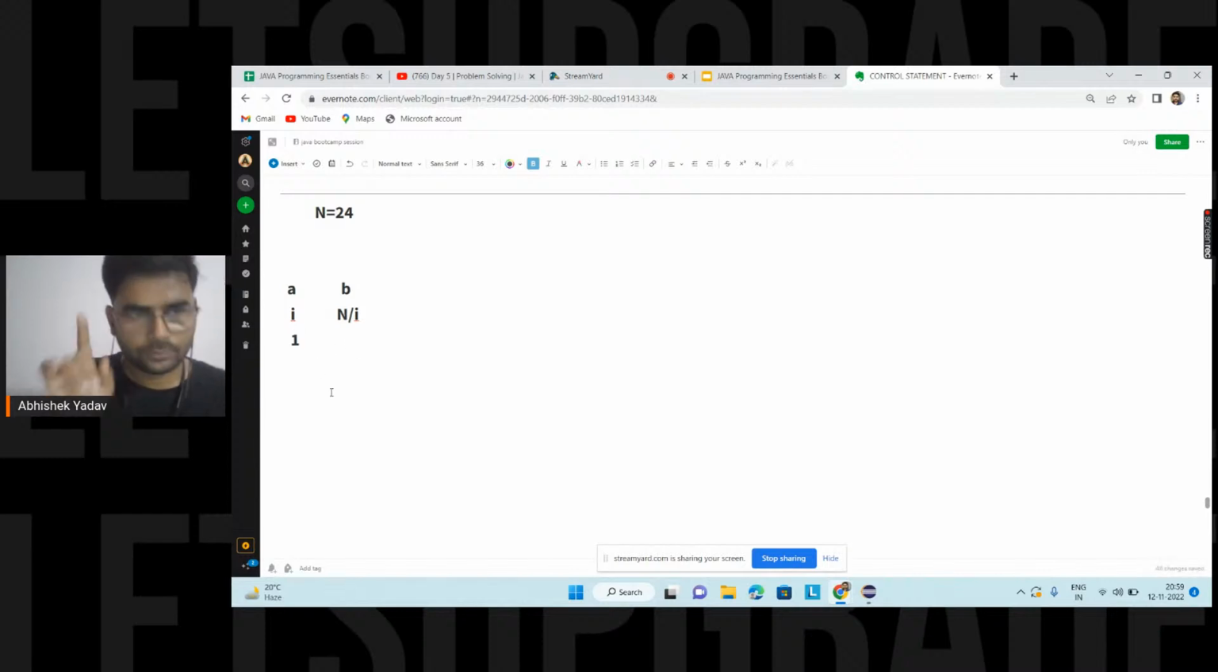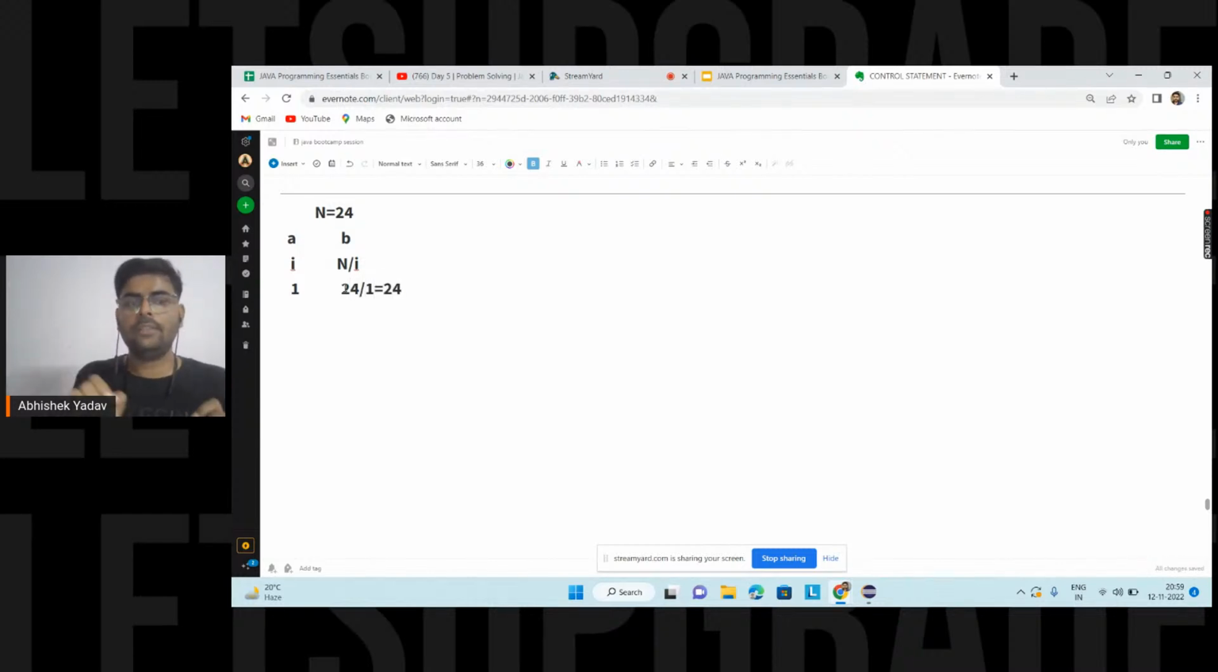1 is a factor of 24. So the next factor will be 24 divided by 1, which is equal to 24. So I know the value of b. Again, the value of i will be incremented: the value of i is 2. 2 is a factor of 24, so the next factor will be 24 divided by 2, that is 12. Right, everyone? Again, 3 is a factor of 24, and the next factor will be 24 divided by 3, that is 8. Right, everyone?